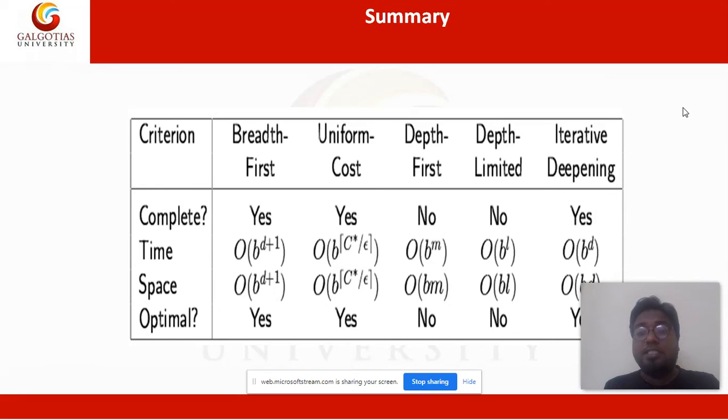So you know how this mathematics is technically making an efficient AI robot. So this is all about searching strategies and searching techniques.